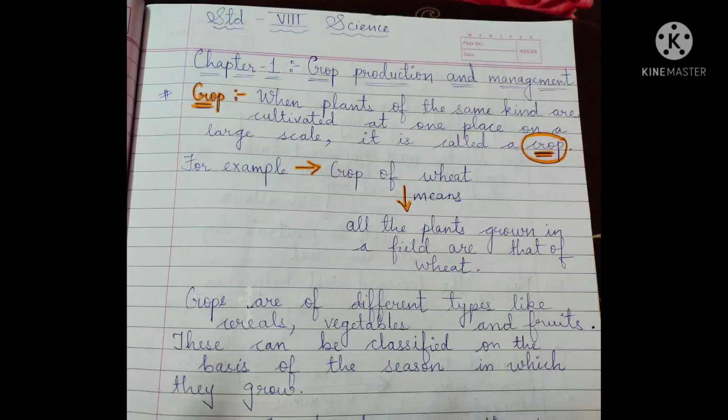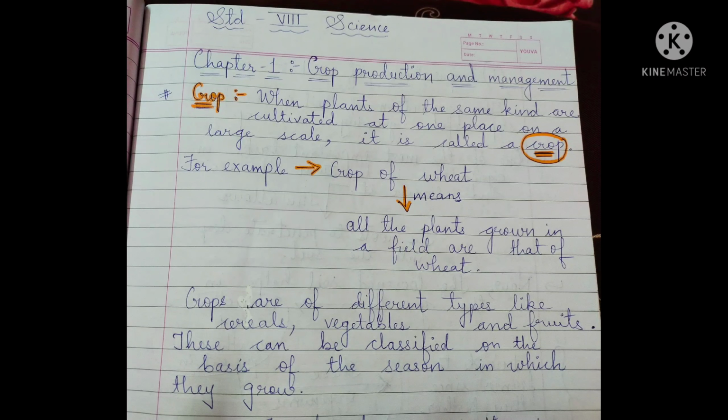So, when plants of the same kind are cultivated at one place on a large scale, it is called crop. But on large scale at one place, why do we need to cultivate this much amount of the crop? As you all know that our country has a large population and we need large amount of crops to be distributed to the various parts of our country so that all the people are able to get that crops. So it is needed to cultivate large amount of crops at one place. So when this type of condition arises, that is known as crop, or you can tell crop production.